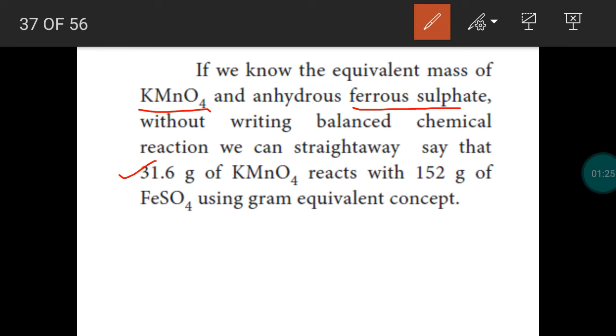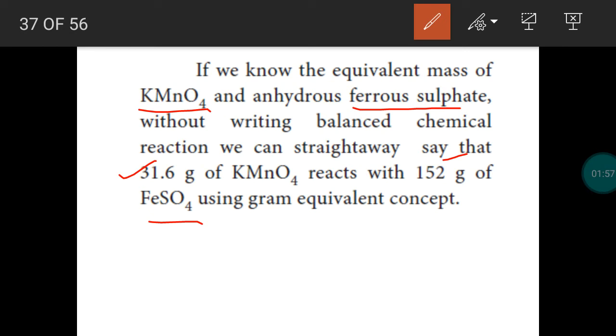So 1 gram equivalent potassium permanganate is nothing but 31.6 gram. 1 gram equivalent ferrous sulfate means how much ferrous sulfate do we have to take? Its equivalent mass is 152 gram. So for an unbalanced reaction, we can say 1 gram equivalent potassium permanganate, that means 31.6 gram, will combine with 1 gram equivalent anhydrous ferrous sulfate, which is nothing but 152 gram, to give the product.